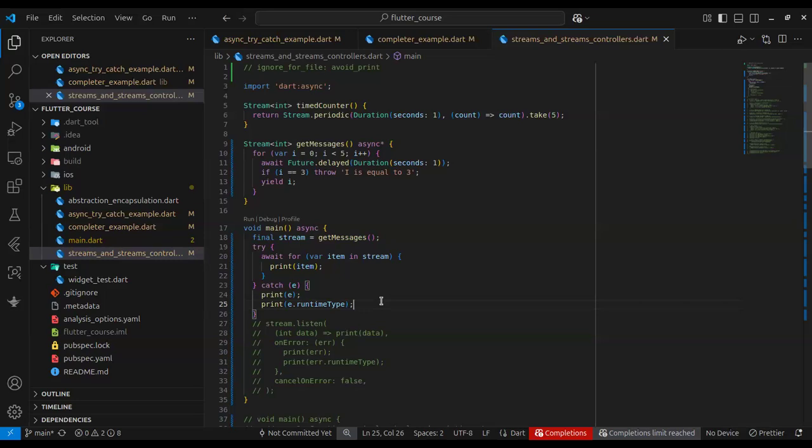One is the stream.listen method, and the second one is the try catch that you've used. So with stream.listen, we have an option to either cancel or continue on error, right? Now I'm asking, if I'm using the try catch method, is there a way I can also implement that?